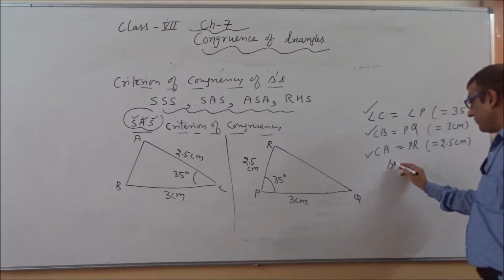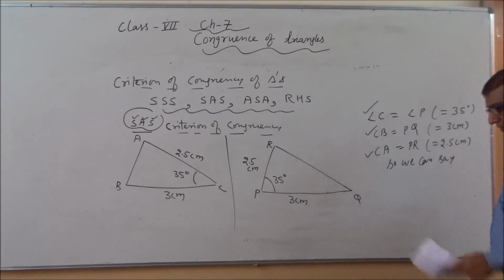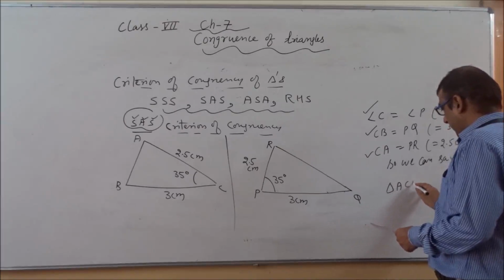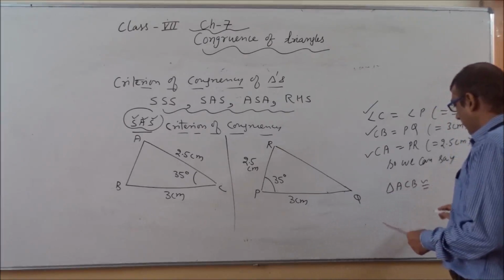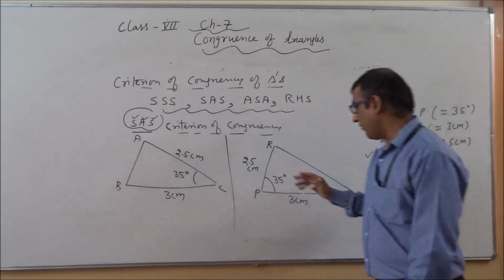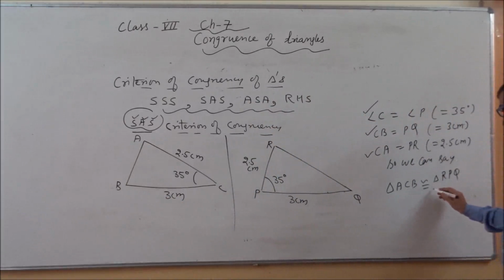So we can say triangle ACB is congruent to triangle RPQ by SAS criterion of congruency.